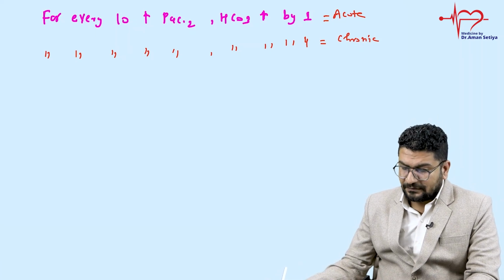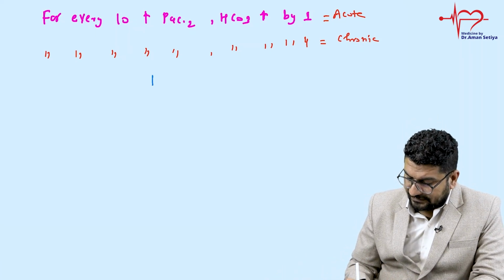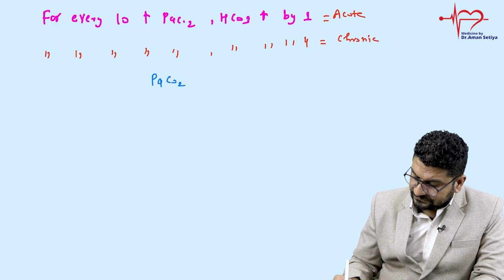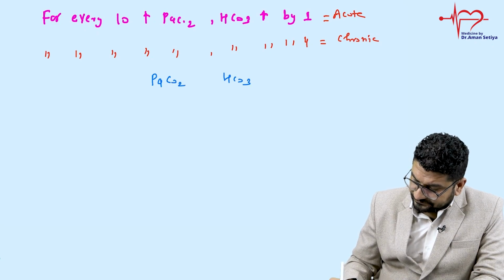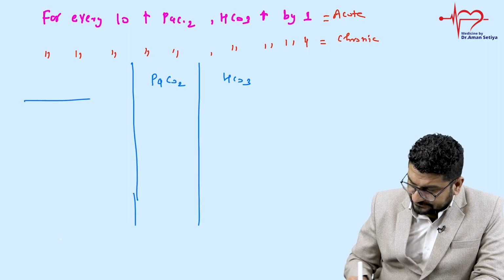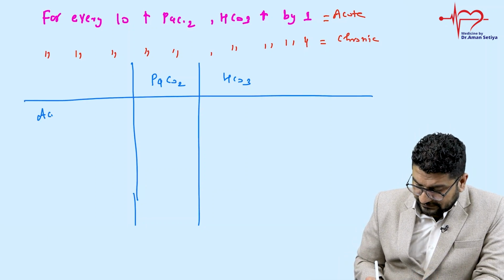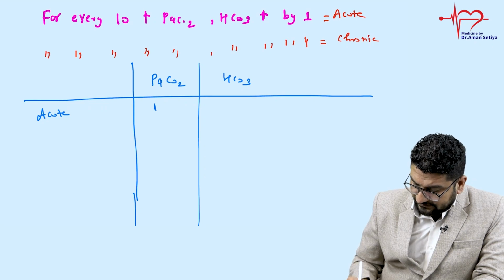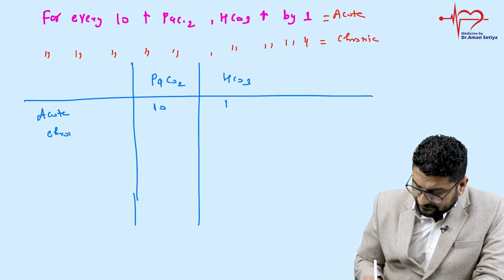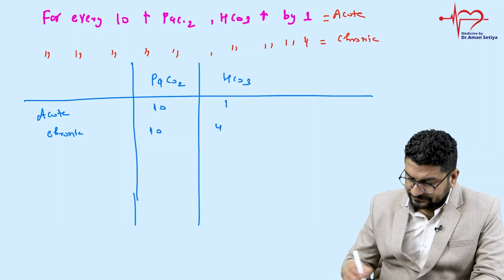Now just try to understand this. Let me write here PaCO2 and bicarbonate. So what I told you, in an acute condition, for every 10, bicarbonate increases by 1, and in case of chronic, for every 10, bicarbonate will increase by 4.